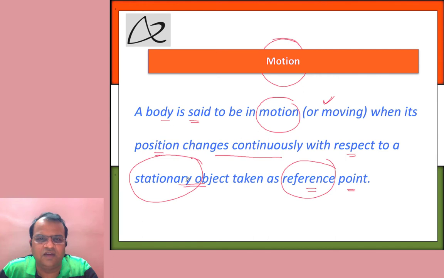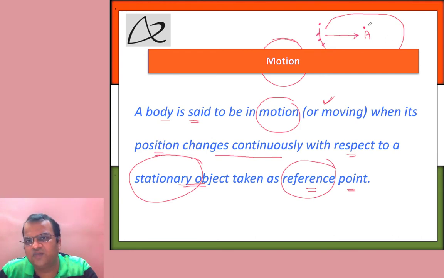So when you talk about, let's say there is a point A and there is a body which is moving in a circular direction like this. So when we say the body is moving, it is always with respect to a particular position or a particular object. And this object, object A, as we said, is basically a stationary object, right?